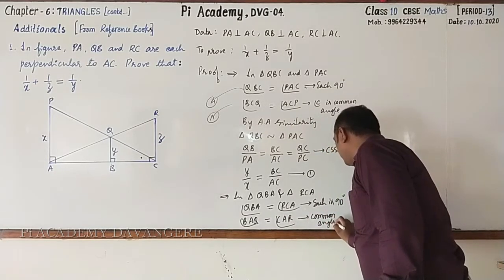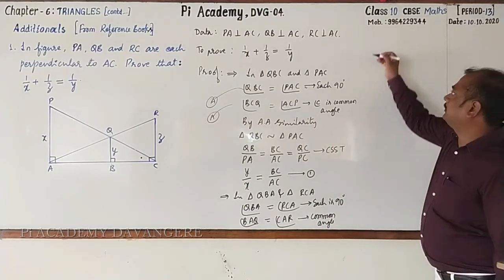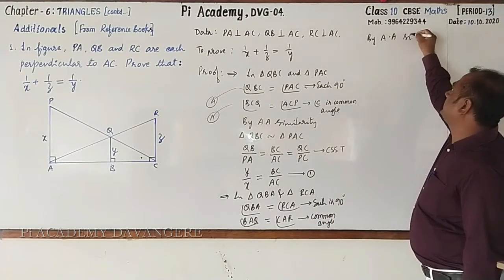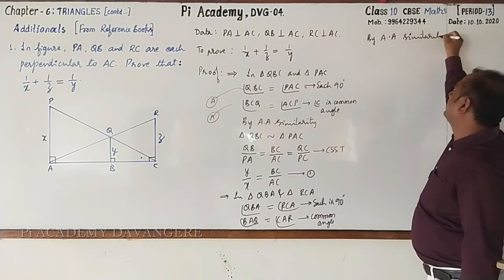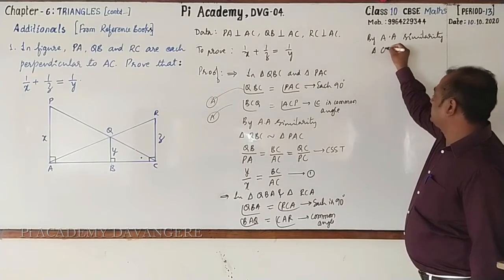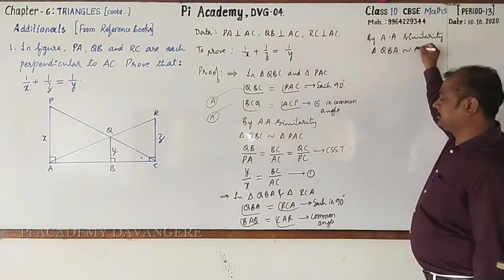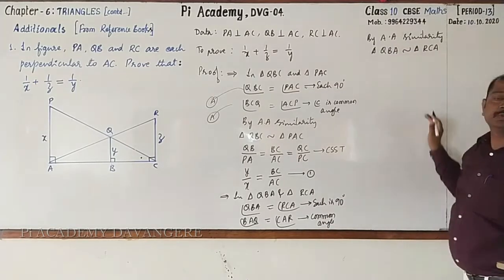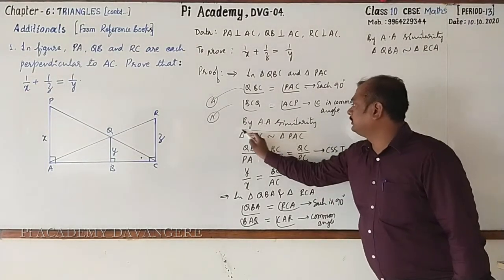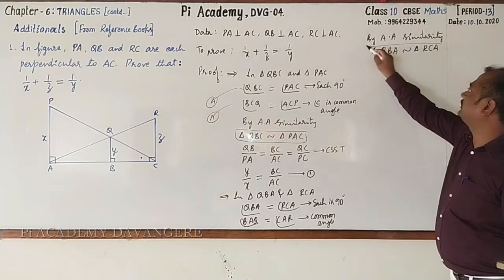Common angle. Again, by using the AA similarity criterion, how do you write? Triangle QBA is similar to triangle RCA. Hope that you have understood. I am going to highlight them. These two triangles are similar and these two.